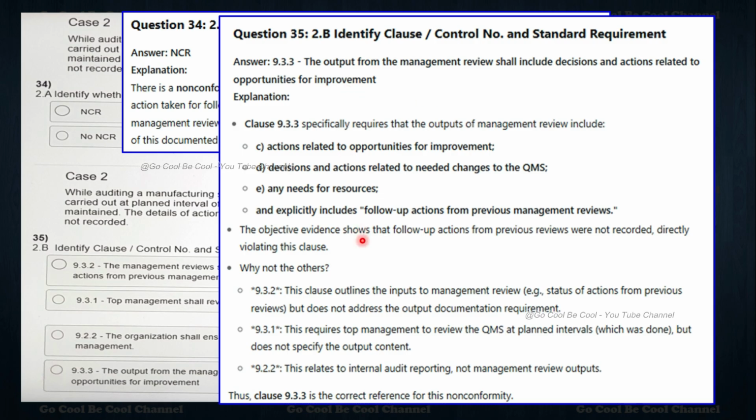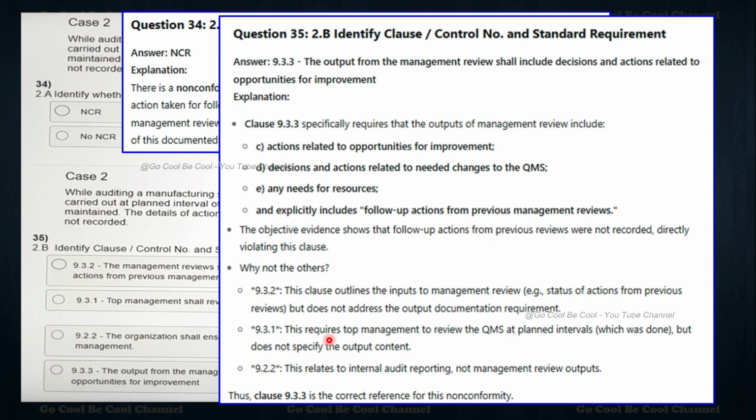Explanation: specifically, it requires that the output of the management reviews include actions related to opportunities for improvement, decisions and then actions related to needed changes to the QMS, any need for resources, and explicitly includes follow-up actions from previous management reviews. The objective evidence shows that follow-up actions from the previous reviews were not recorded, violating this clause.